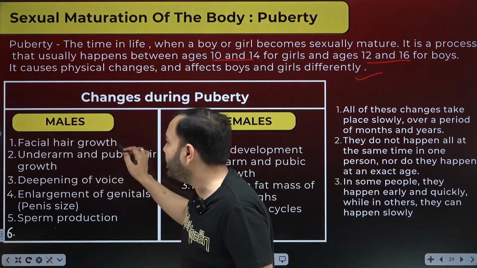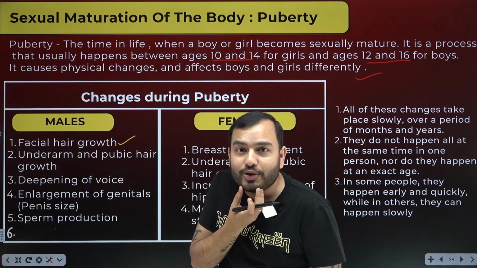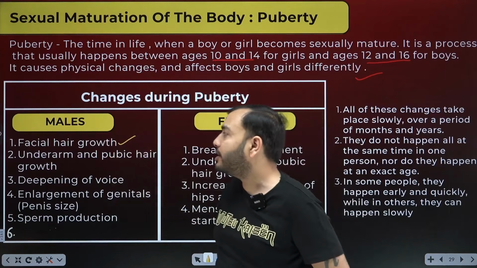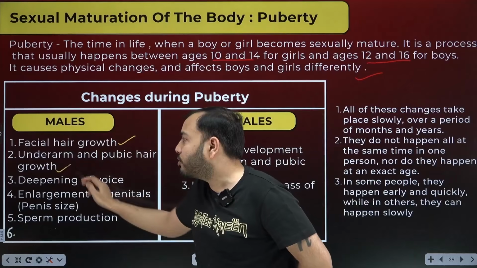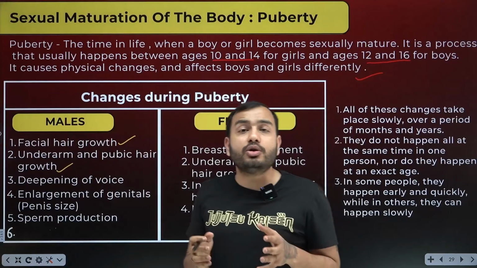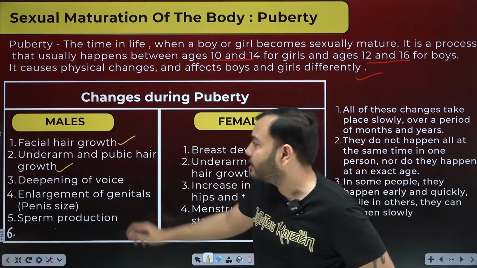The first thing is facial hair growth. The beard starts coming. Earlier you were totally a cute baby, suddenly that beard came, right? You become a man, a mustache starts coming, facial hair growth starts happening. What happens with underarm and pubic hair growth? Hair starts growing in the underarms. Pubic hair means around your reproductive organs, your genitals. Suddenly hair starts growing there.